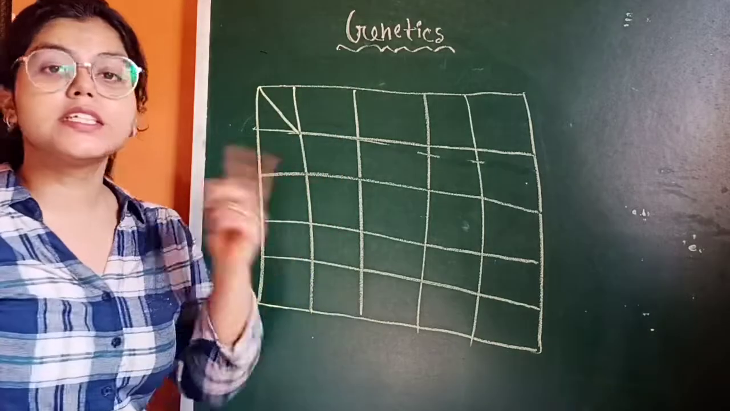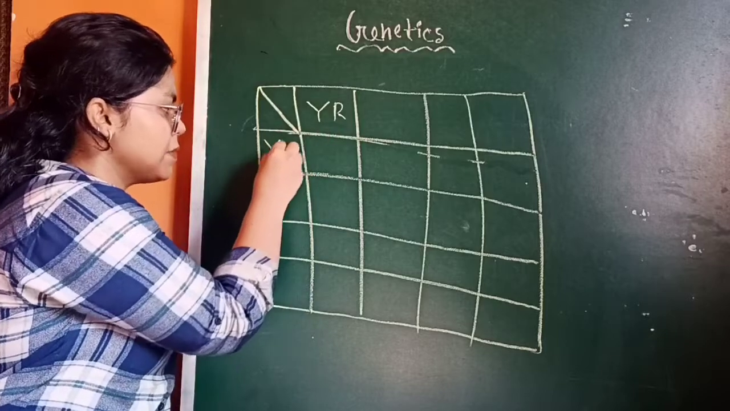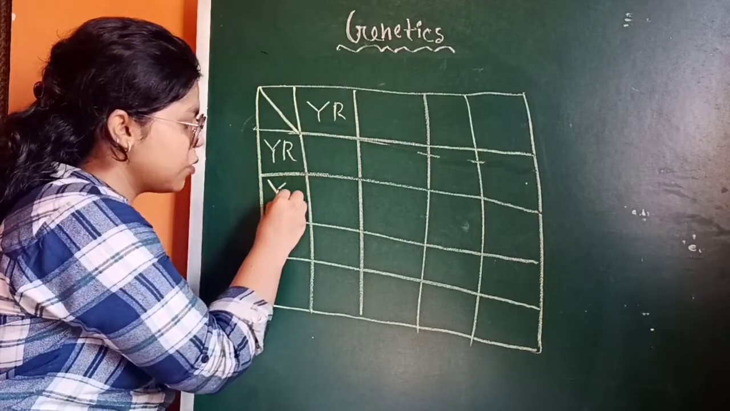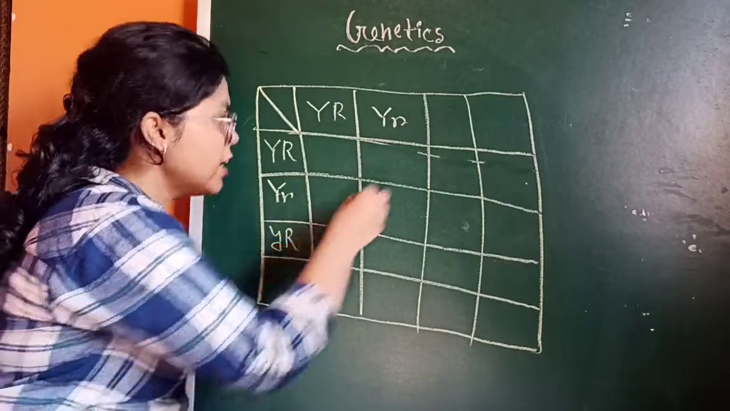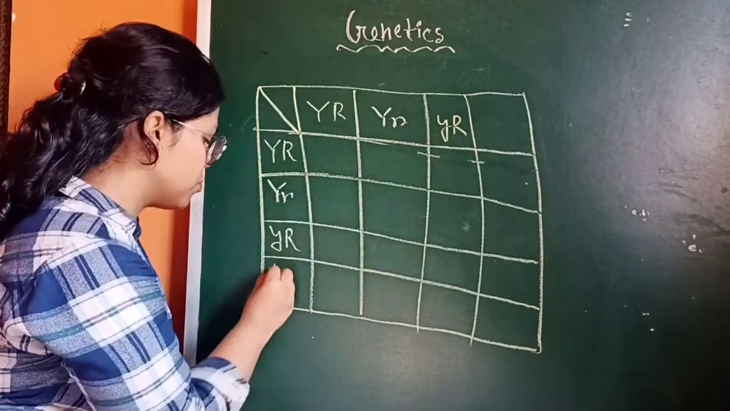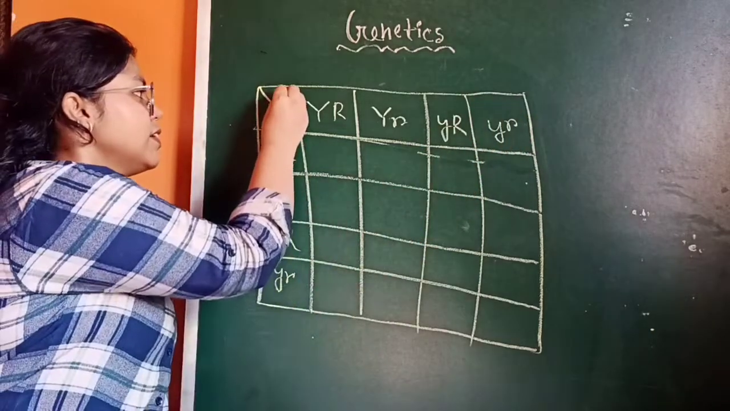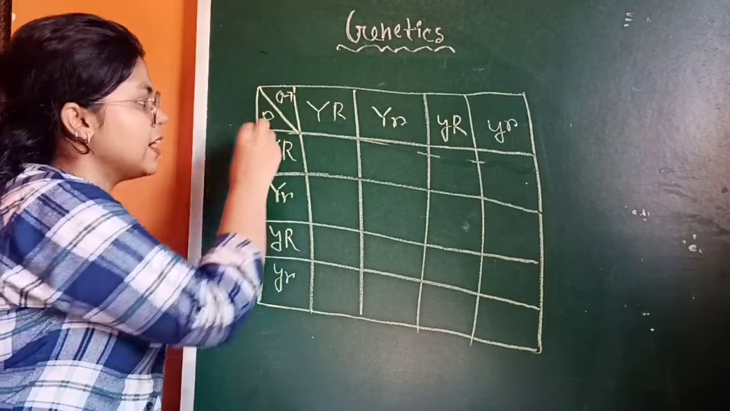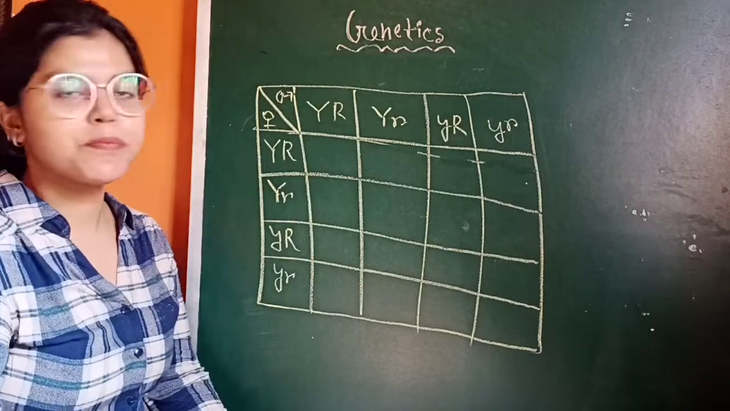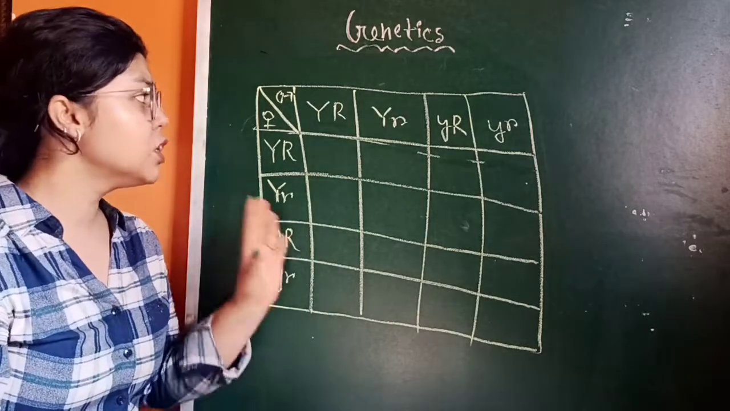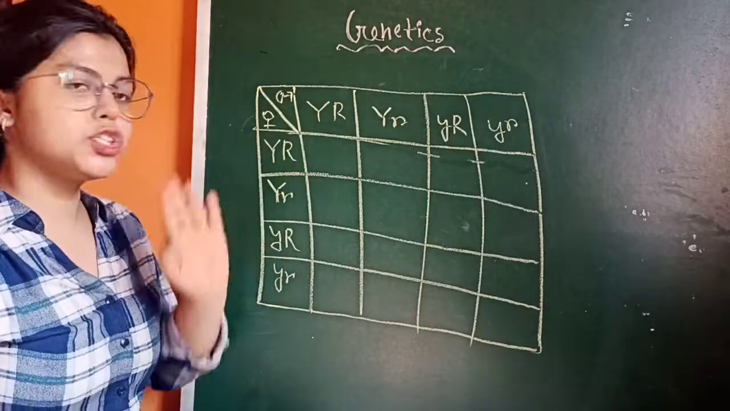And what are the gametes? Capital Y, capital R, that is also capital Y, capital R; capital Y, small r, capital Y, small r; small y, capital R, small y, capital R; and small y, small r, small y, small r. Here you should write the signs of male and female gamete. This is the gamete which I have already written, and then the crosses should be done.